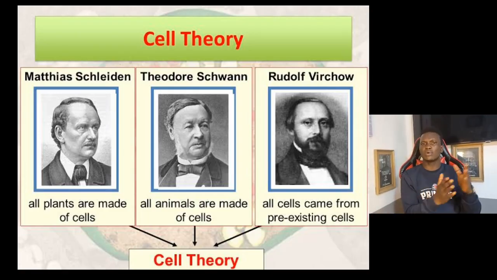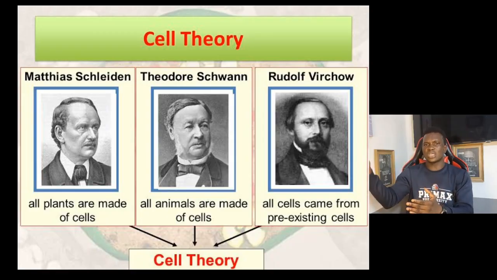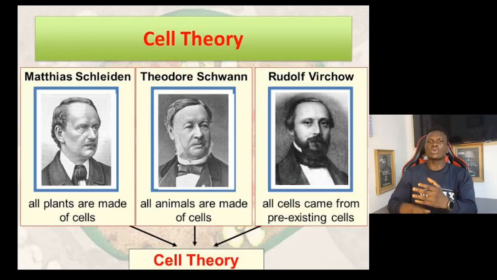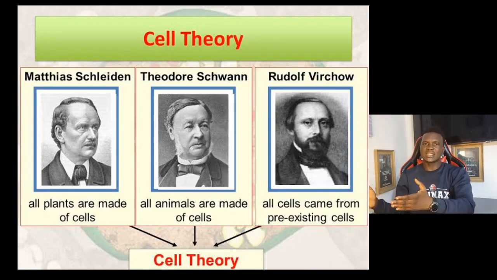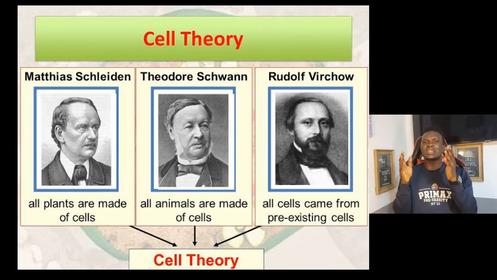cells. So if you start from Robert Hooke, he observed the dead cork cell, and he says that these cork cells have repeating units of blocks, and these repeating units of blocks are what we call cells. So he now called it the building blocks of life. Then other scientists like Theodor Schwann and Matthias Schleiden discovered that animals are made up of cells, plants are made up of cells. So they now had to conclude that all living organisms are made up of cells. I hope you are following.